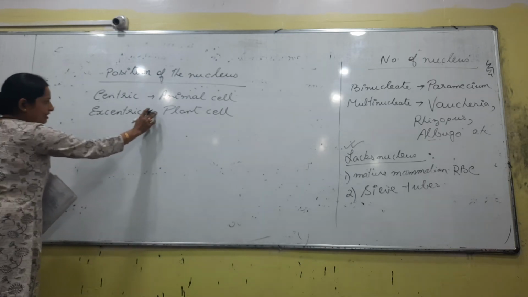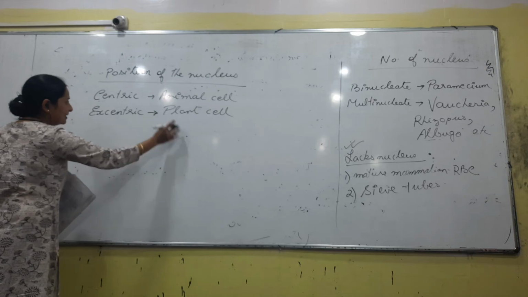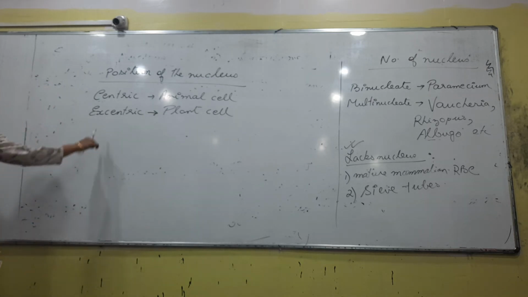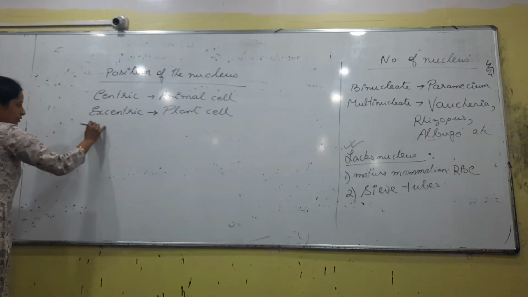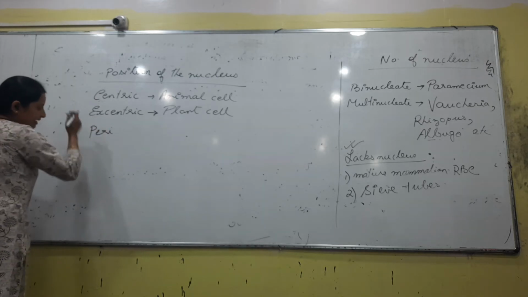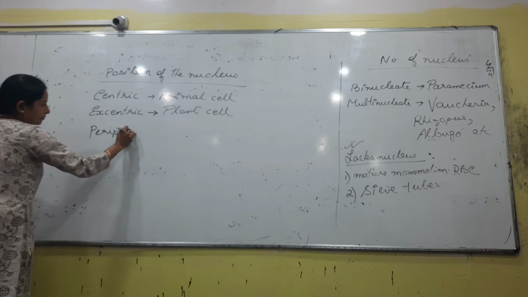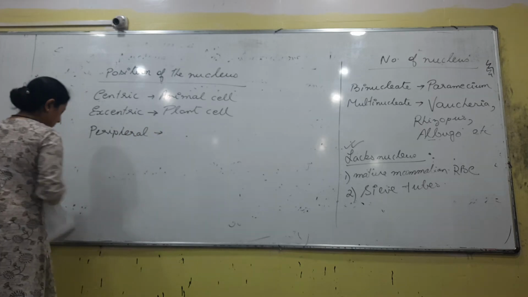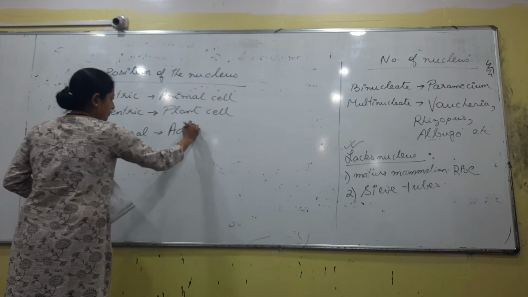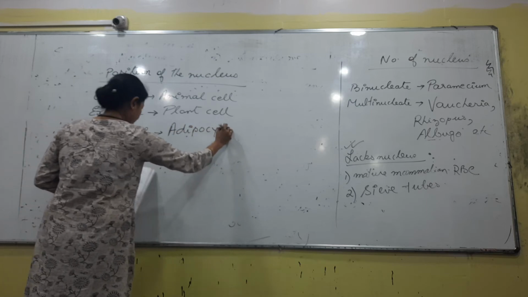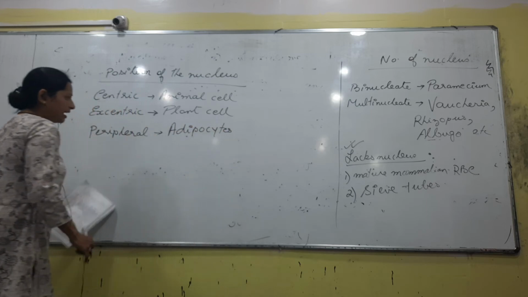Generally, in case of plant cell, no doubt it lies towards the side, but in scientific words we use the word eccentric, not in the center. Or peripheral in a particular case. Adipocytes, for example?